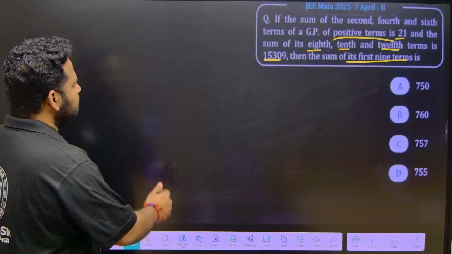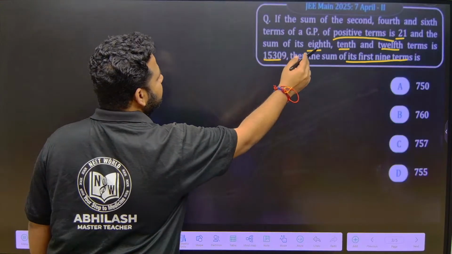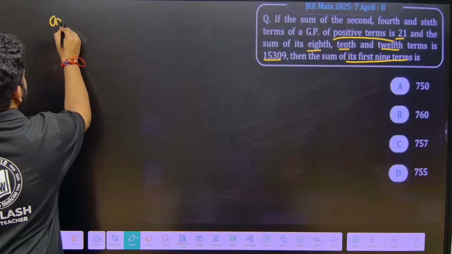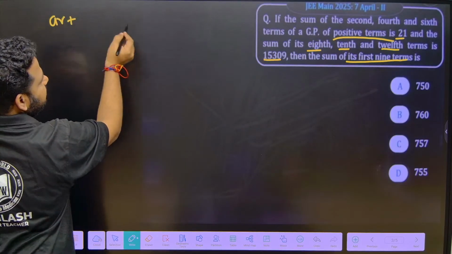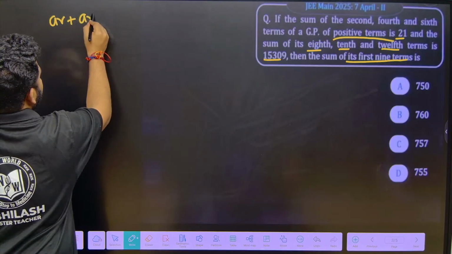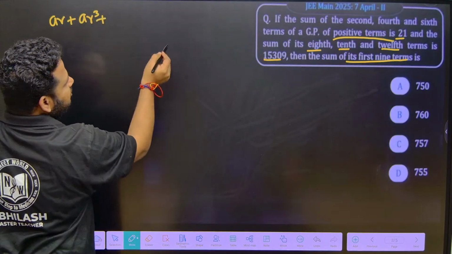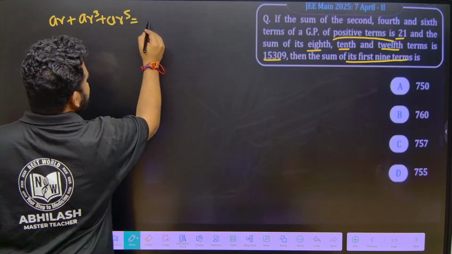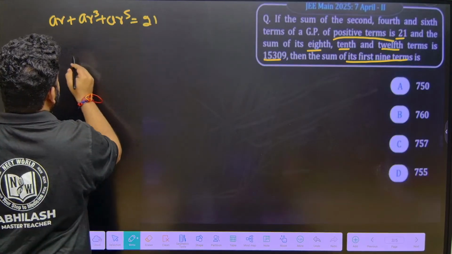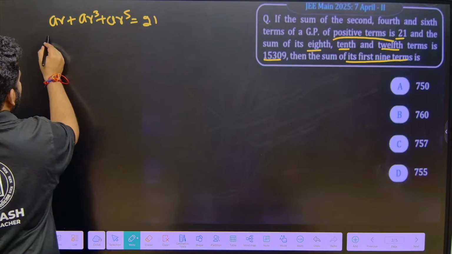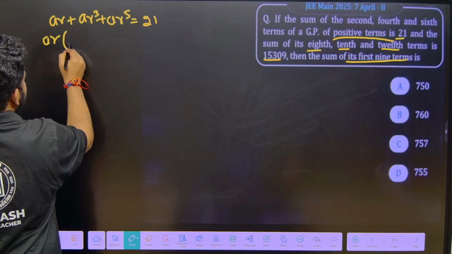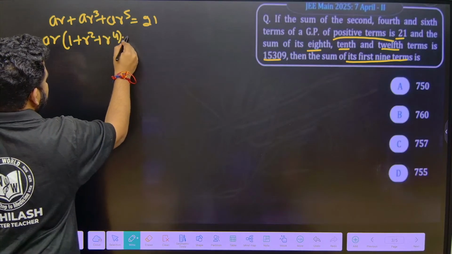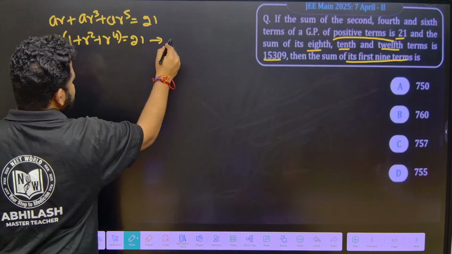So let us solve what they have given. Sum of second term, what should I write? Second means it is AR. Fourth is AR cube, and sixth means AR^5. AR^5 is 21. Okay. Now what I can do here, friends? I can take AR outside. If I take AR outside, this will become 1 plus R square plus R to the power of 4 is equal to 21. Let this be equation 1.